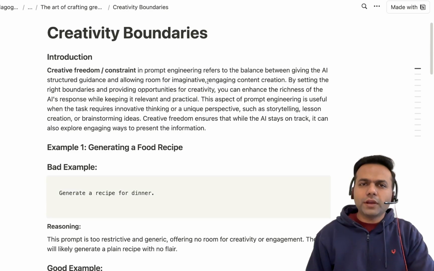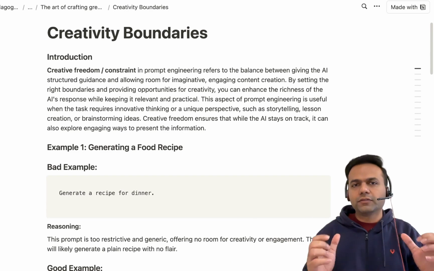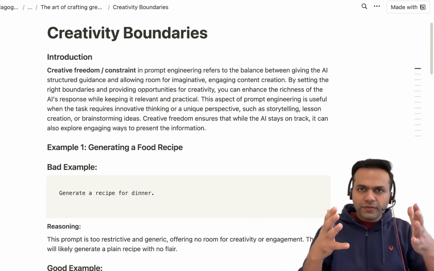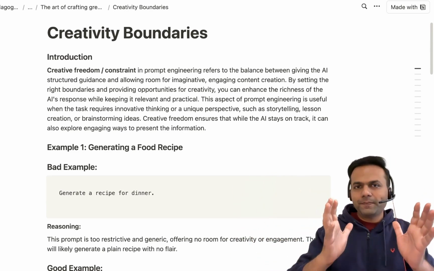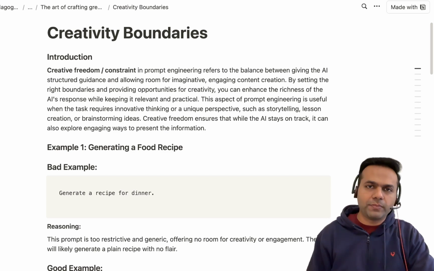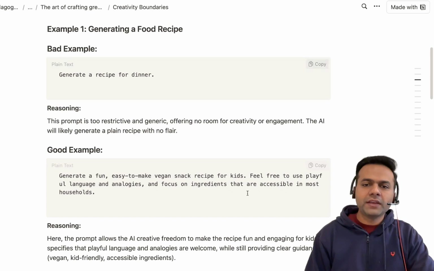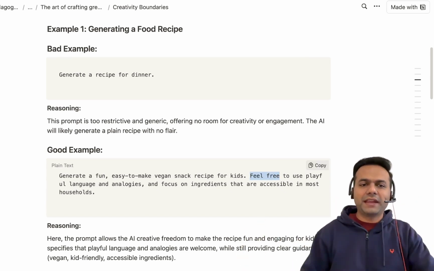So you can make your AI as creative or as constrained. You can give it as much freedom to its creativity as you need to, or you can constrain it as much as you need to using this prompting technique called creative boundaries or setting creative boundaries. Usually, you will see "feel free" whenever you are giving it some creative boundaries.